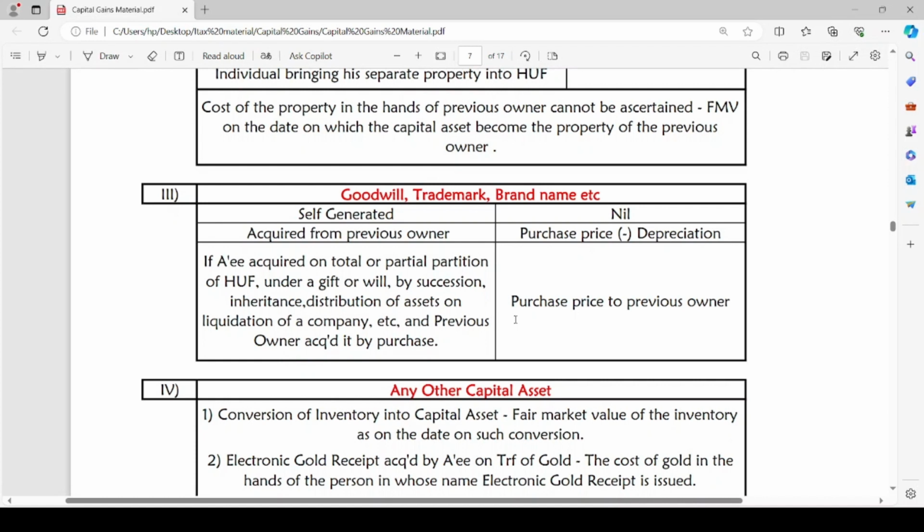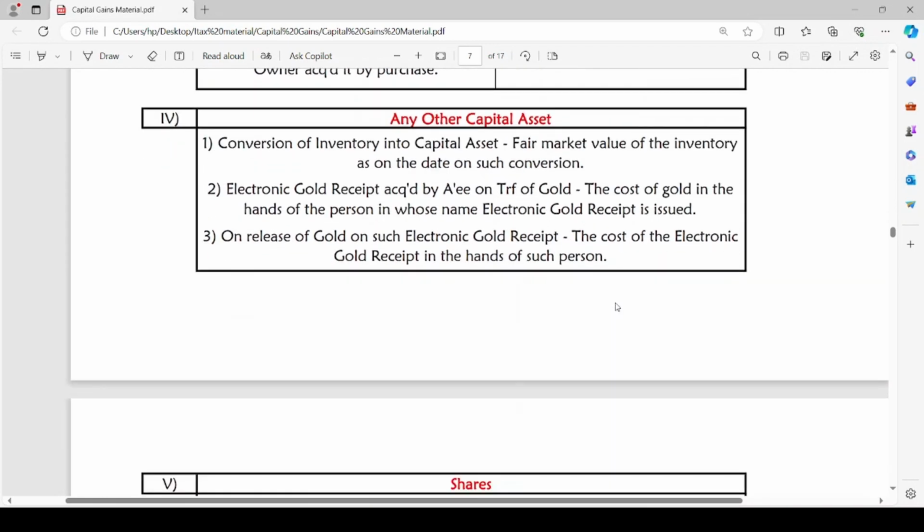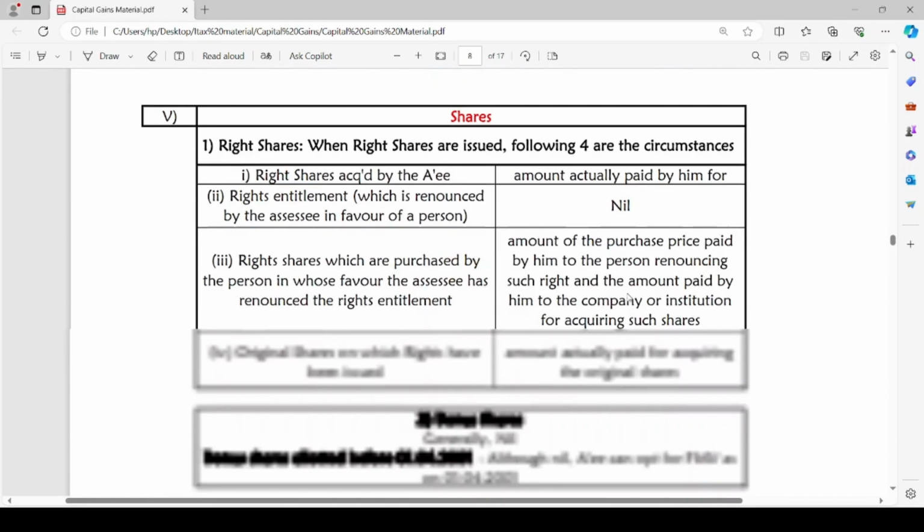And the fourth case is any other capital asset, such as conversion of inventory into capital asset, or an electronic gold receipt acquired by the assessee by transferring gold, or such gold realized on the electronic gold receipt. These are the cases covered in our fourth case.